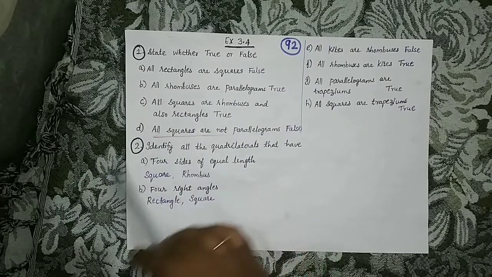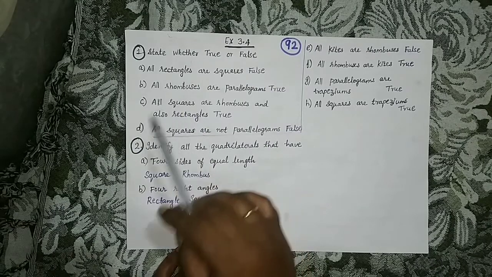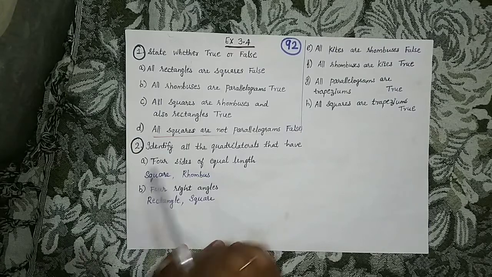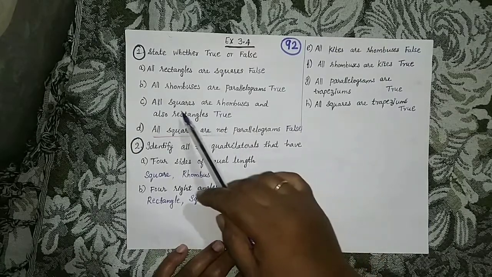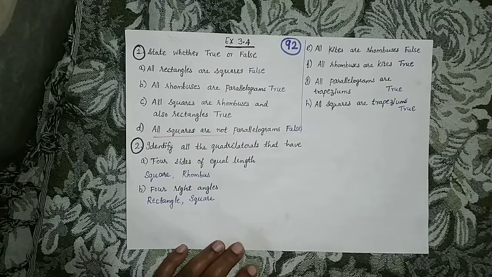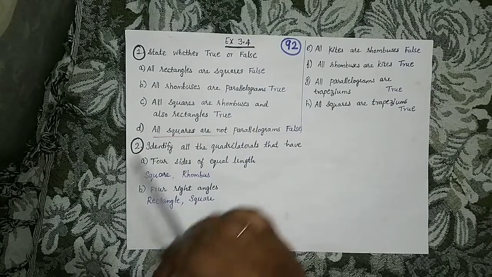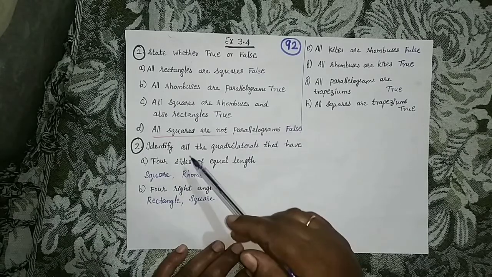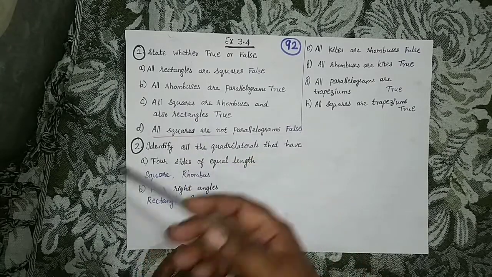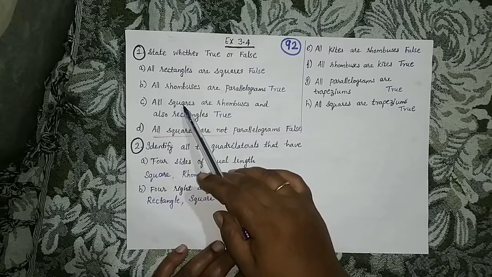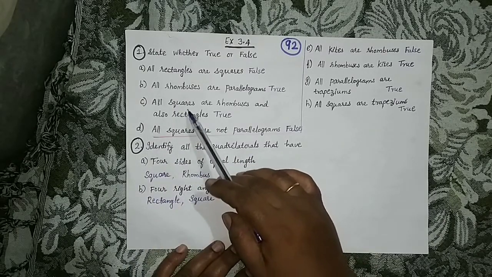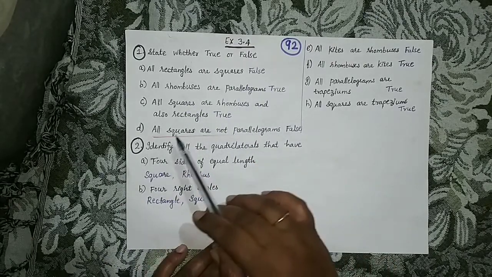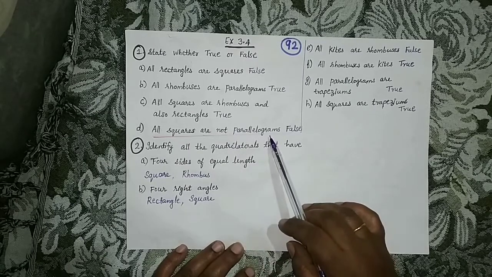Now consider a rectangle. In a rectangle all the angles are 90 degrees. In a square also all angles are 90 degrees only. And in a rectangle diagonals are equal. In a square also diagonals are equal. And diagonals bisect each other. In a rectangle, same way in a square also diagonals bisect each other. And a rectangle is a parallelogram. A square is also a parallelogram. So you can say all squares are rectangles only. All squares are also rhombuses. So the statement is what? True.